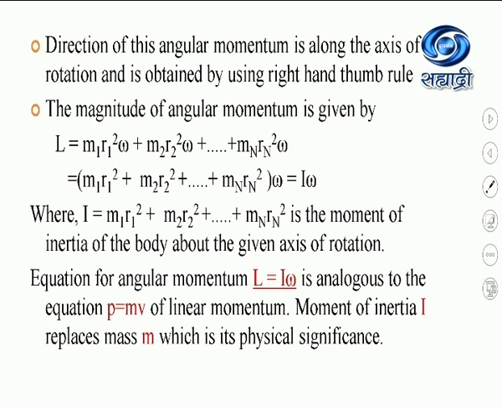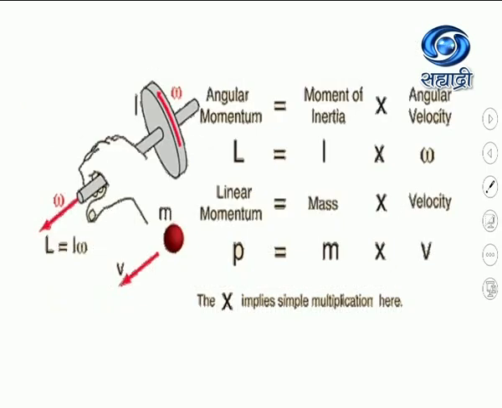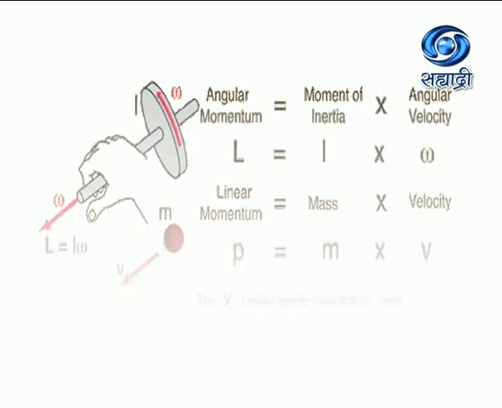By comparing L equal to I omega in rotational motion with P equal to m into v in translational motion, we saw how angular momentum is analogous to linear momentum.